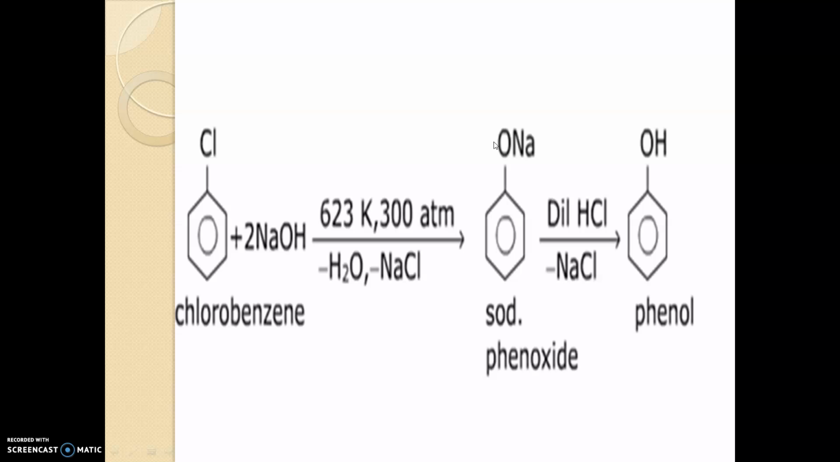So we can easily, it is not an easy thing, it is a very difficult process. So we can directly move from chlorobenzene to phenol, but it is a very difficult process. But for haloalkanes, it is a very easy reaction. So we discussed substitution reactions.